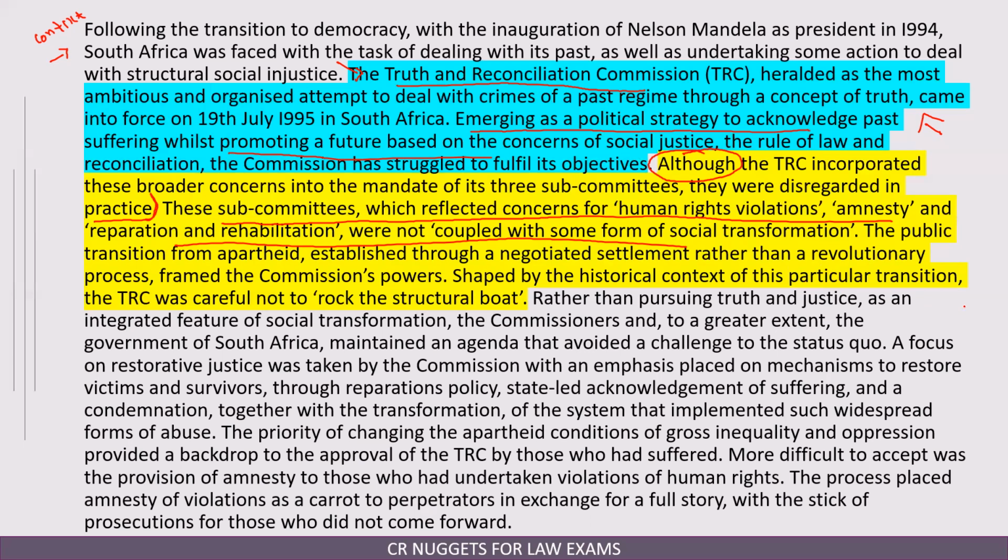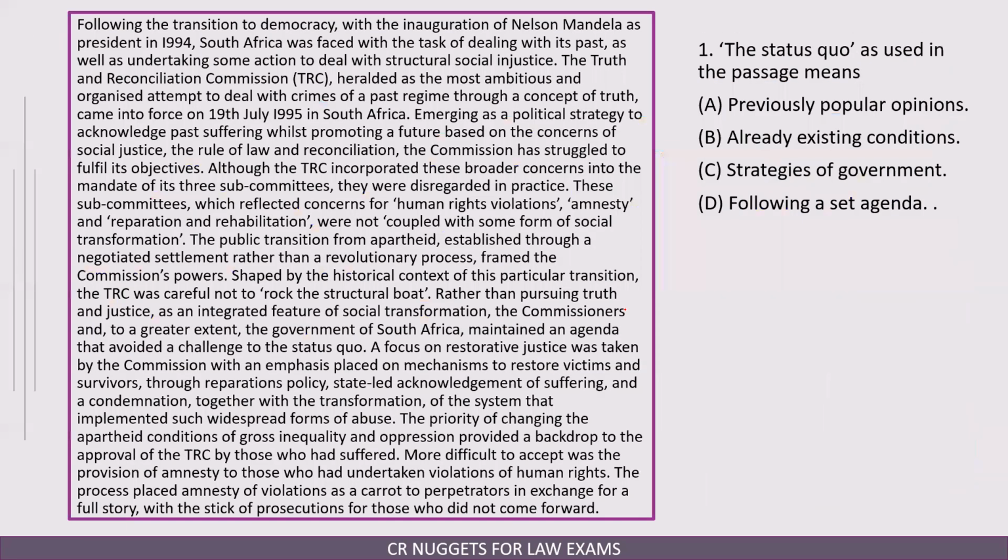So these are the important things. The remaining things are, of course, not that I'm saying they are not at all important, but if you want to identify the main idea and what the passage is about, it lies here. And the author actually goes on to explain in the later part, from this part to this part, what the problem with the TRC was, why they were not able to execute the broader agenda in practice. So that is the purpose of the passage. Let us see the question.